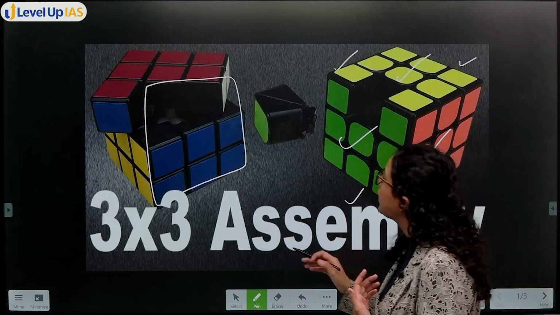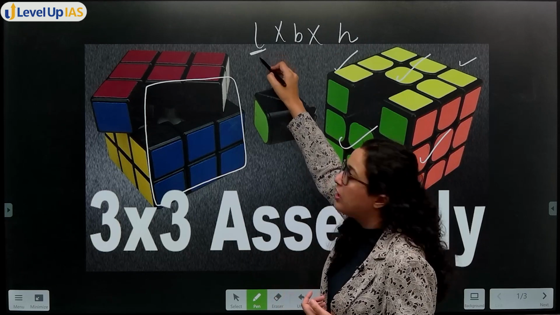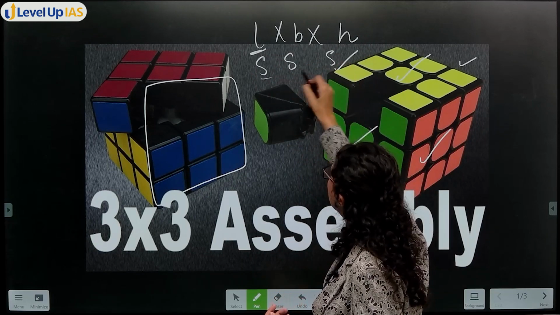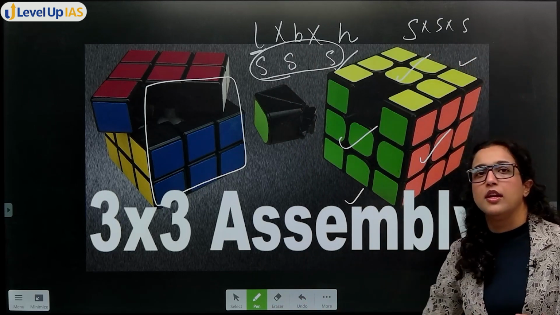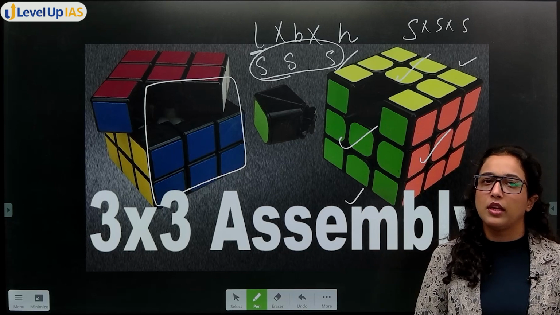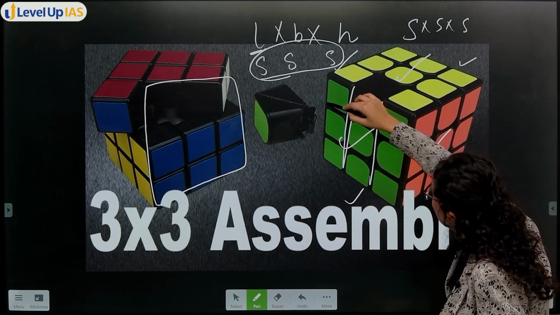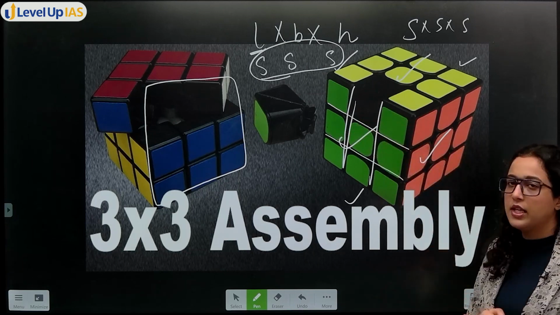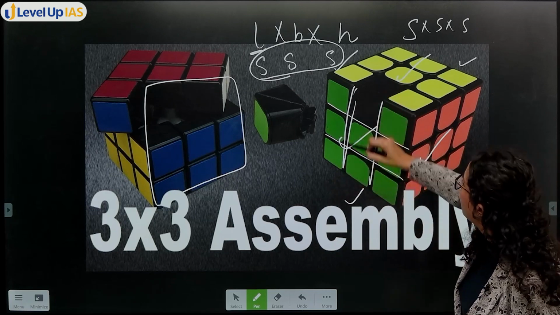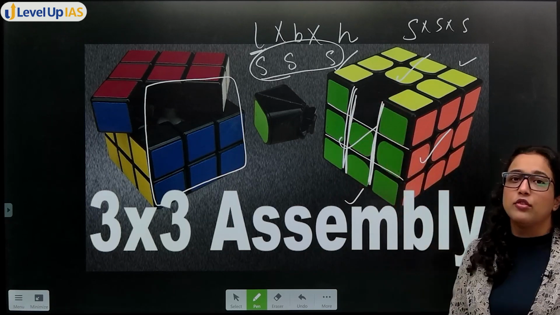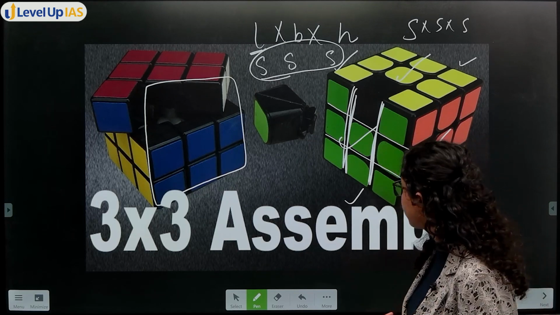That is, what is cube? Length into breadth into height. Length is also equal, breadth is also equal, height is also equal. Okay, this is a cube, in which length, breadth and height, all three are equal. Now this cube is being divided into cubes like this. ठीक है? कैसे? If you have to divide one side into 3, you will put 2 lines like this. ठीक है? So as I said earlier also, cubes क्या है? Cubes is mostly visualization, right?